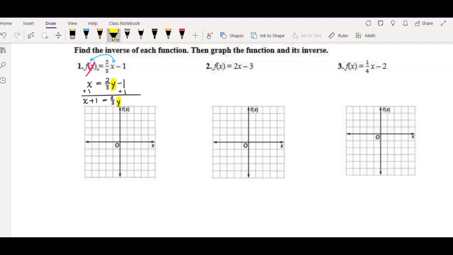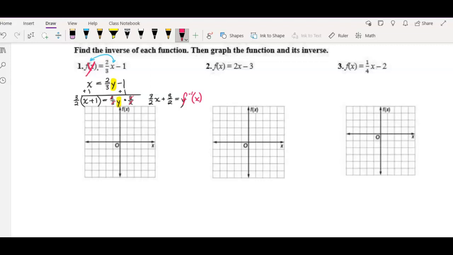Again, I'm trying to solve for y. I want to get y by itself. So the last thing I need to do is multiply by 3/2 on both sides, because that will eliminate the 2/3. So now we have 3/2 x plus 3/2, I get that by distributing on the left side, equals y. And the last step that's not really officially listed there is to replace this y with f inverse of x. That's just function notation for inverse.